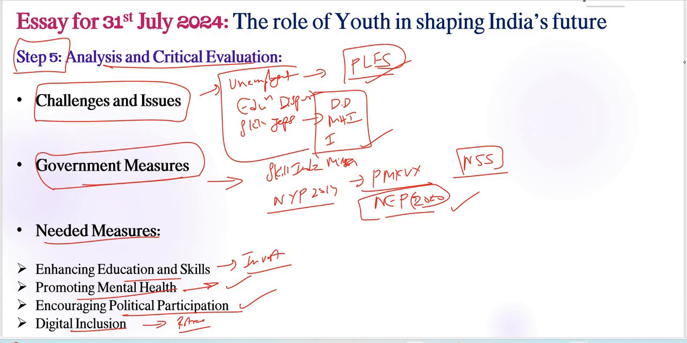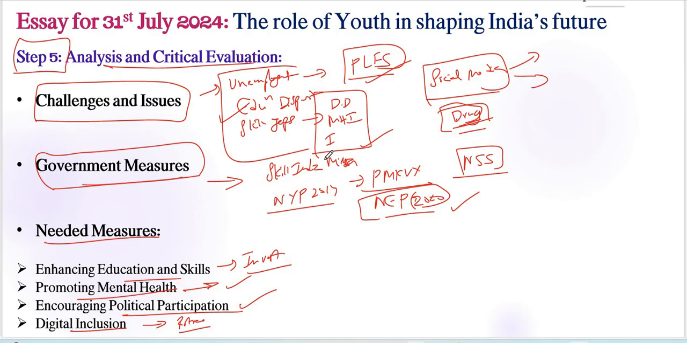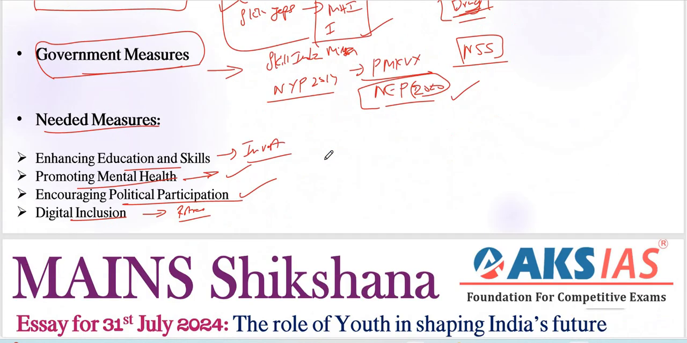We already have some important challenges other than these issues, unemployment and education. Other than that, we have social media. From social media we have both positives and negatives, and also we have some issues, right? Drug addiction, right? These types of bad habits are also being followed by so many youth recently. We need to include these types of issues also, right? Apart from what needs to be done, we need to include these in the needed measures also, right?